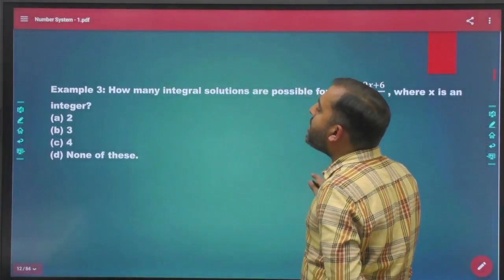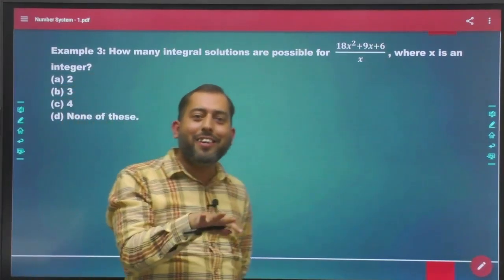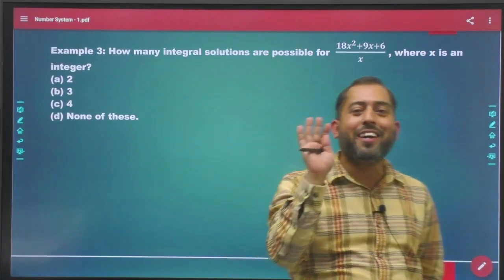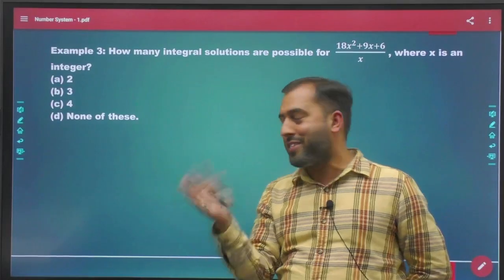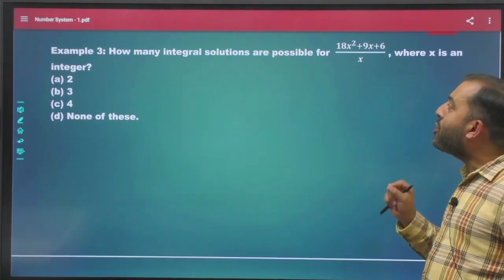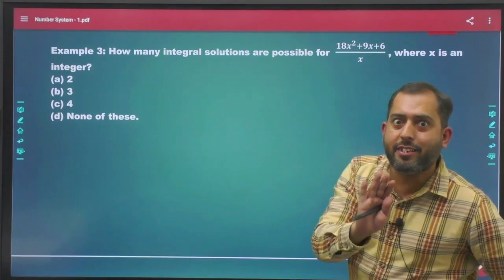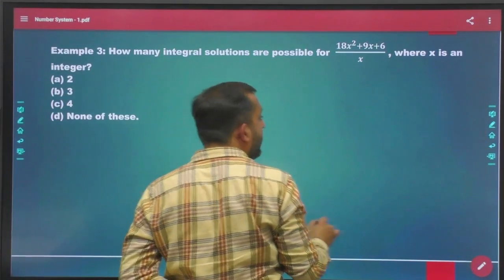Right now we are just learning how well we have learned what natural numbers are, what integers are, what whole numbers are. Now let's talk about this question. How many integral solutions are possible for this equation where x is an integer?